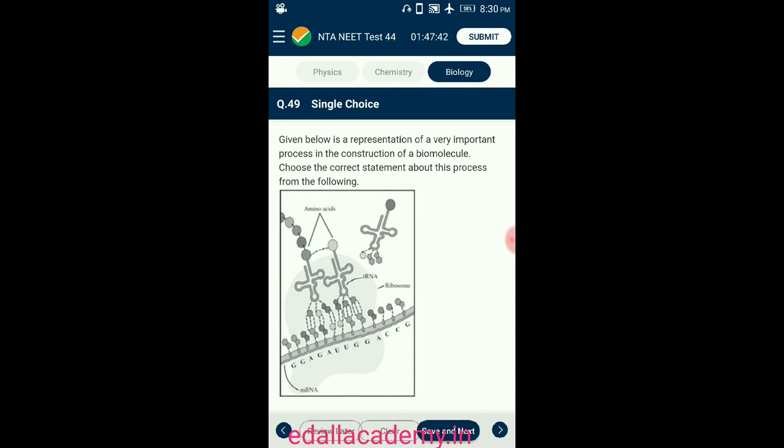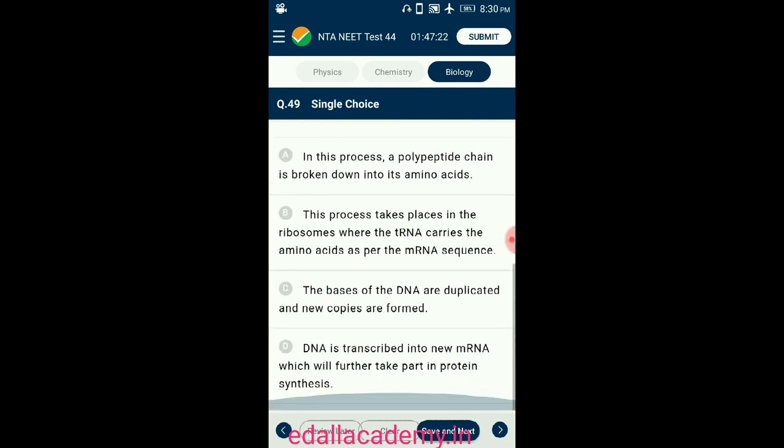Replication is a process where DNA is duplicated and new copies are made. Transcription is the process of making new mRNA from DNA, which will later participate in protein synthesis. Translation. Respiration is the process of breaking down glucose to generate energy in the form of ATP. So the answer for this question is option B. This process takes place in the ribosome, where the tRNA carries the amino acid as per the mRNA sequence. So the correct option is B.